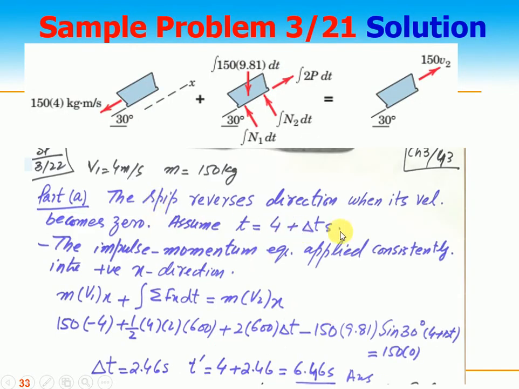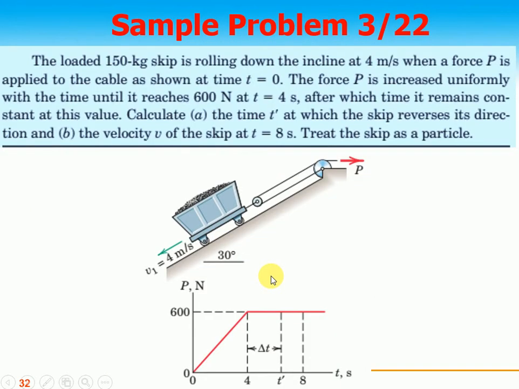So the impulse momentum equation is applied consistently: mv1x plus the summation of Fx dt, the impulse, is mv2x. So it is 150, and if I take the positive direction, the velocity is minus 4, plus half of 4 times 2 into 600, these are the forces, and then 2 into 600 times delta t.